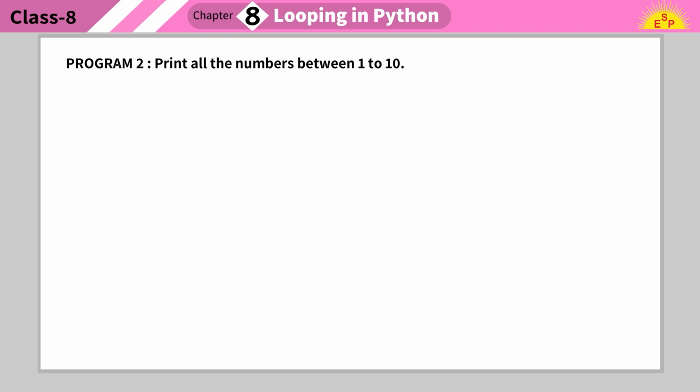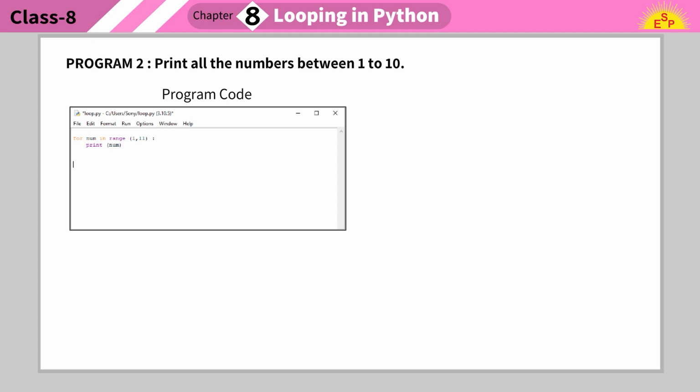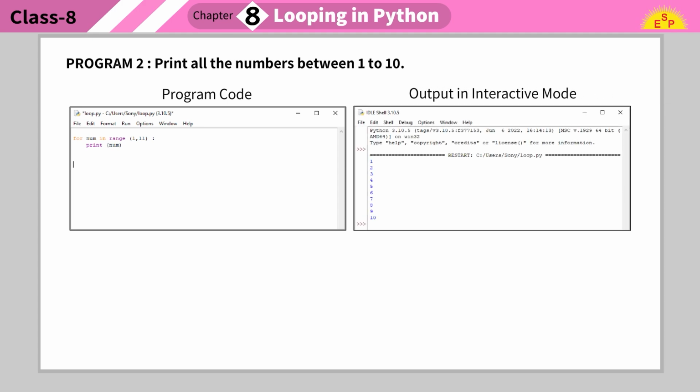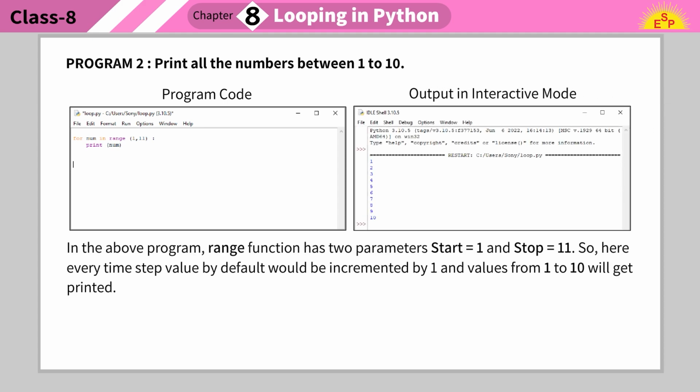Program 2. Print all the numbers between 1 to 10. Program code. Output in interactive mode. In the above program, range function has two parameters: start is equal to 1 and stop is equal to 11. So, here every time step value by default would be incremented by 1 and values from 1 to 10 will get printed.